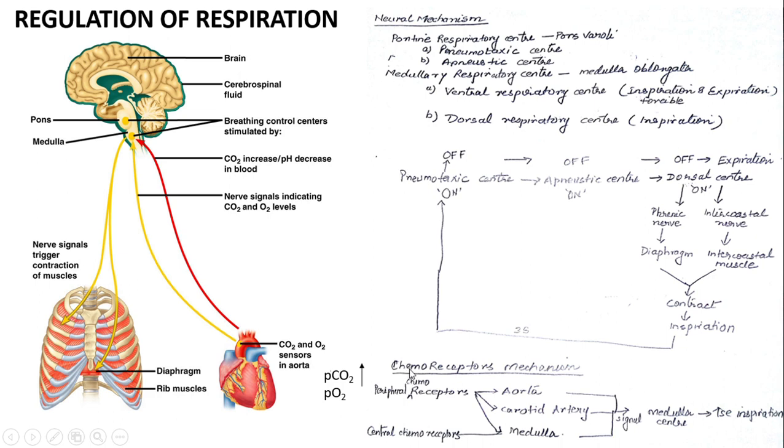The second mechanism is through chemoreceptors, where certain receptors are present in the aorta and carotid artery, and in the medulla oblongata region also there are some chemoreceptors, which can detect the presence of gases, the acidity and the pH level. When these receptors are activated, they will signal the medulla center, and it will initiate the process of inspiration.